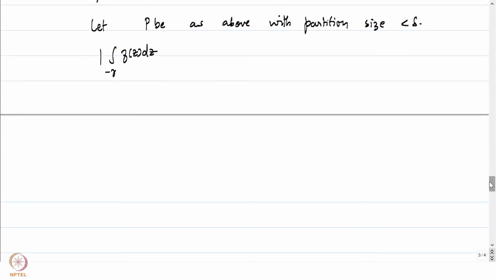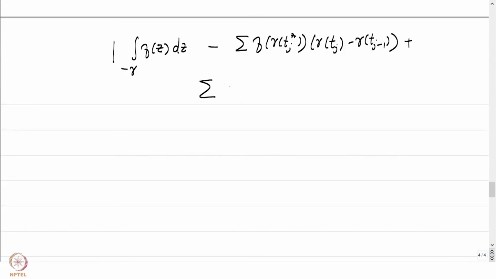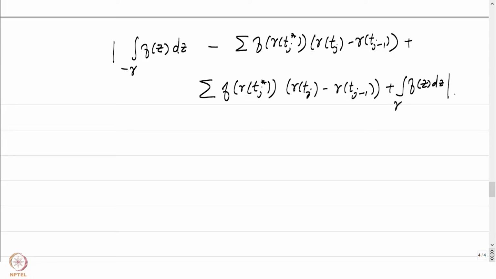Right. So if you look at the integral of f of z dz over minus gamma, and let's look at the sum of that with the integral of f over gamma, this is less than or equal to the absolute value of the integral over minus gamma f of z dz minus the sum of f of gamma of tj star times gamma of tj minus gamma of tj minus 1, plus the sum of f of gamma of tj star times gamma of tj minus gamma of tj minus 1, plus the integral over gamma f of z dz. So we have added and subtracted a term.